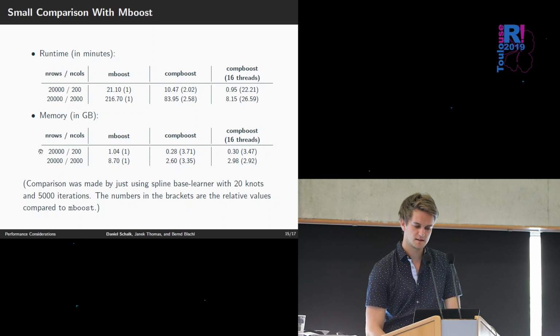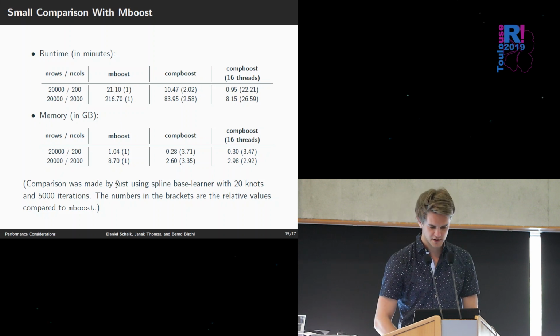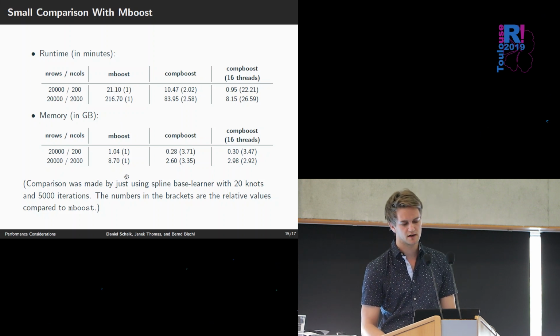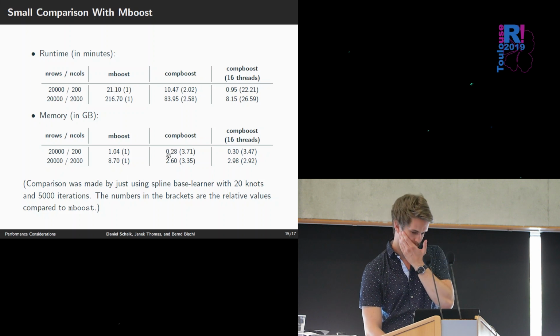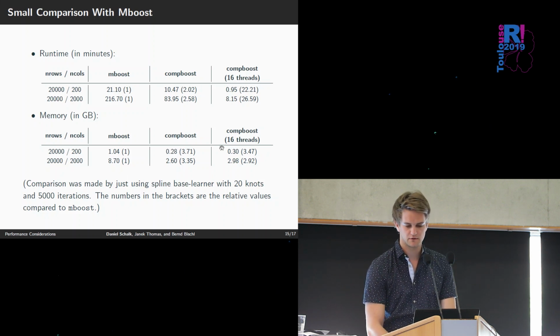So for instance, here with 20,000 observations and 200 features, mboost uses 1 GB of RAM, and compboost uses just 300 MB, which is also a bit, but it's 3 times less memory usage.